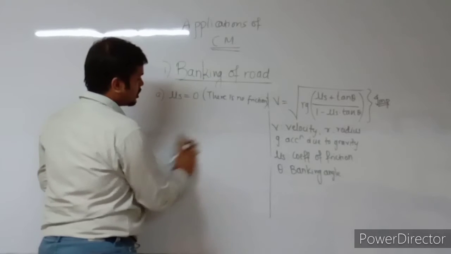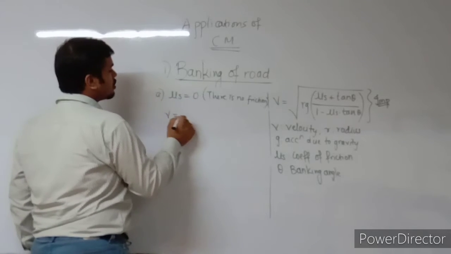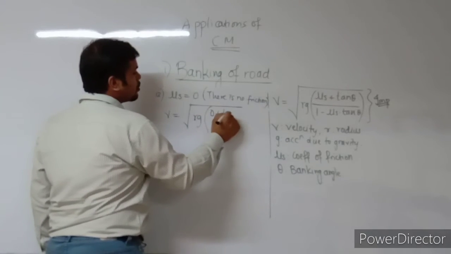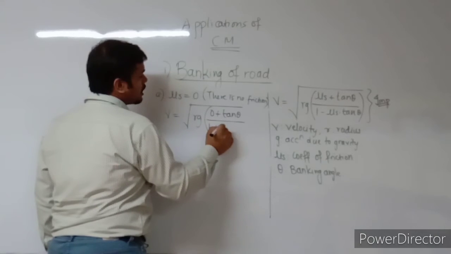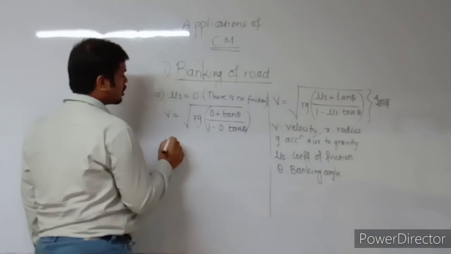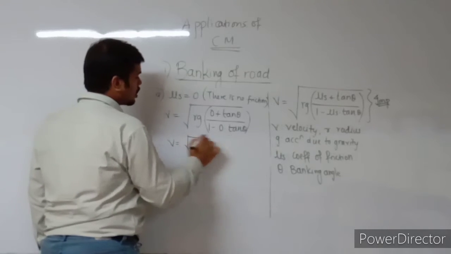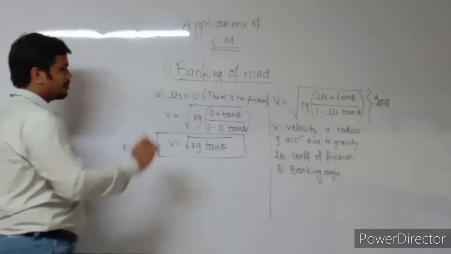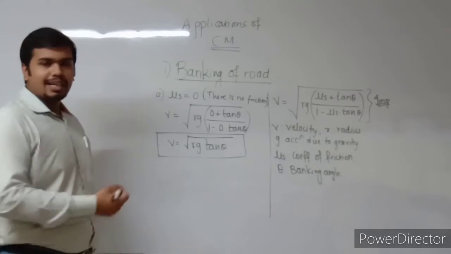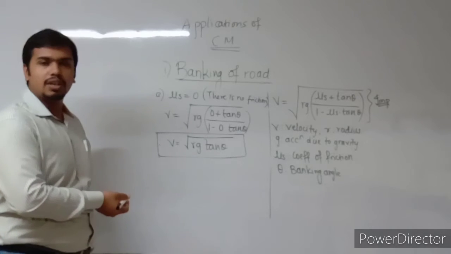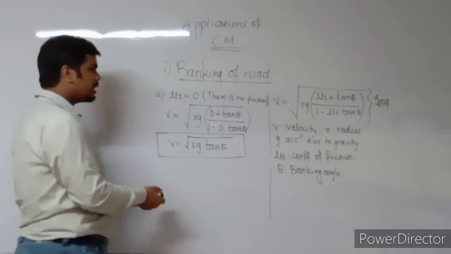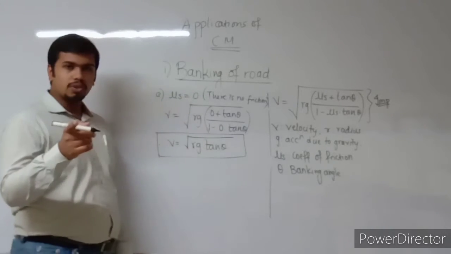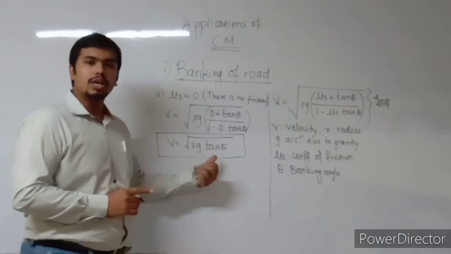Now let me derive the point. I have V is equal to under root Rg times, now mu s is 0, therefore let me put 0 here, upon 1 minus 0 into tan theta. With straight calculation you can come to the conclusion that V equal to under root Rg tan theta. This is straightforward calculation, there is no difficulty involved in it, so I have written it directly. Whenever the coefficient of friction is 0, you have to use this formula: V is equal to under root Rg tan theta.